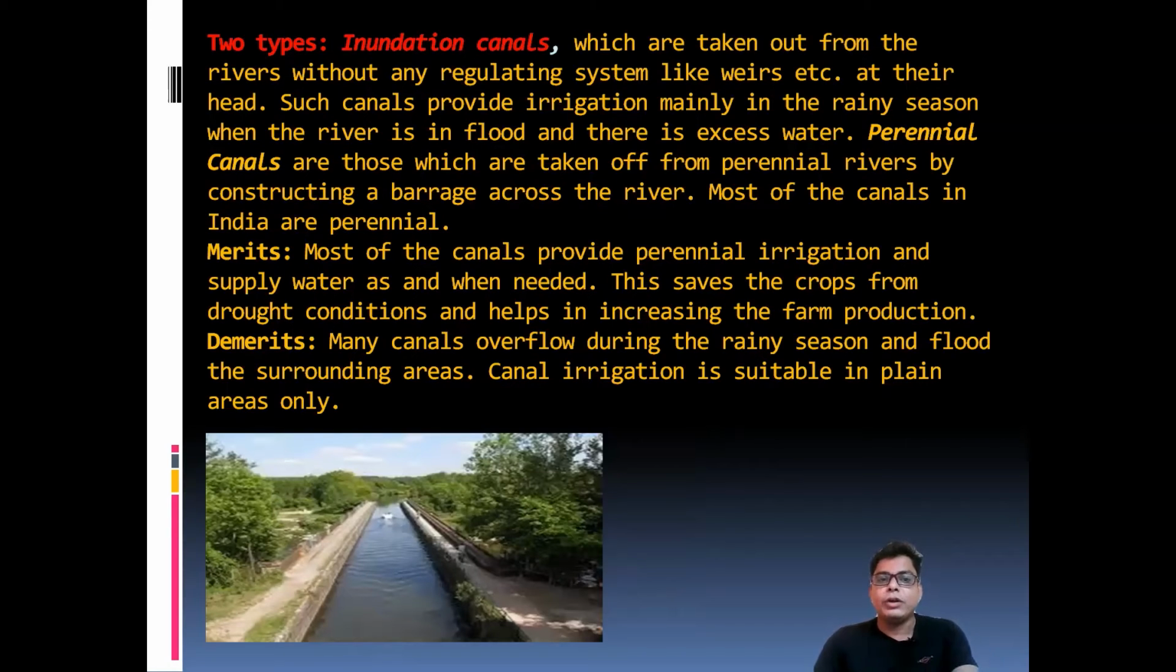Another type is the perennial canal. In a perennial canal, water is available throughout the year. It is connected with the dam or the barrage, and throughout the year water is supplied from the dam or barrage to this canal. That's why it is called the perennial canal. Some of the merits: most canals provide perennial irrigation and supply water as and when needed, and this saves the crops from drought conditions and helps increase farm productivity.